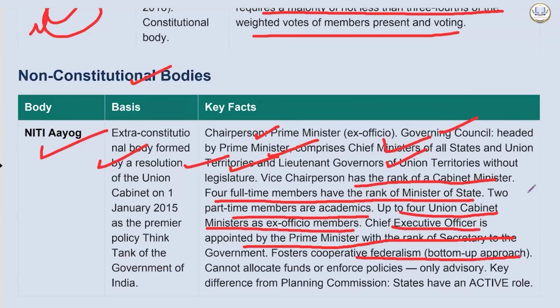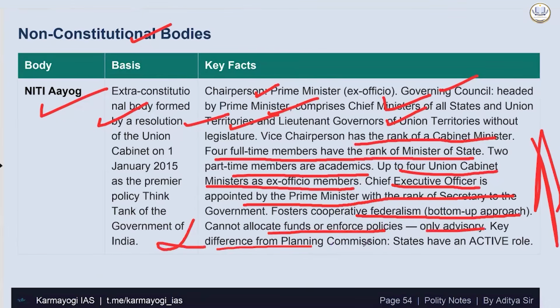Fosters cooperative federalism, which is a bottom-up approach. It does not allocate funds or enforce policy; it doesn't have any such power. Key difference from the Planning Commission.